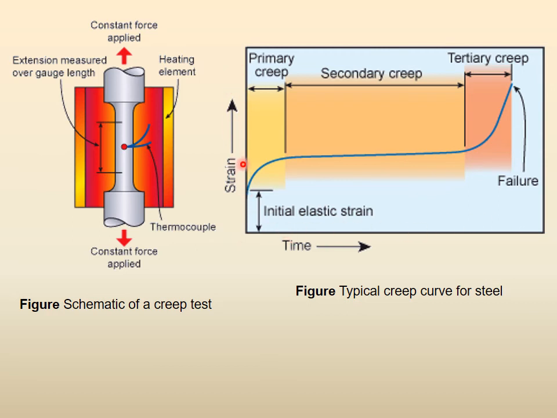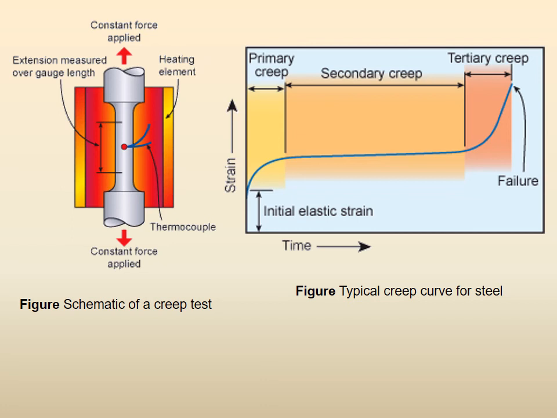So, therefore, there is the initial primary creep region, the secondary creep region where the line is almost constant, and the tertiary creep region where suddenly there will be failure. So, all this is based on data from here, the strain you are measuring with time, and that is it. So, this is the creep test.